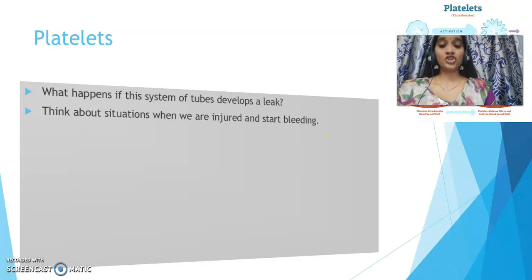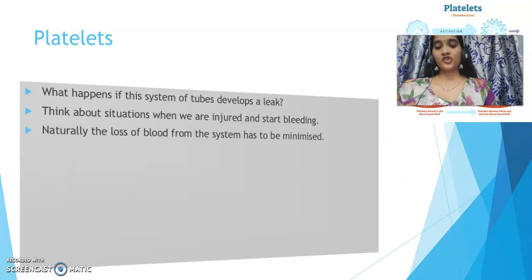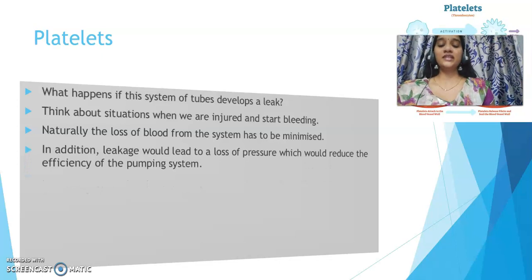When there is a leakage, to protect us, some cells in our blood come here and close that hurt or cut which you had by forming a clot. The cells which form this clot are platelets. So naturally the loss of blood from this system is minimal, but still if there is leakage, it would lead to loss of a lot of blood from the body, which reduces the efficiency of the circulatory system.